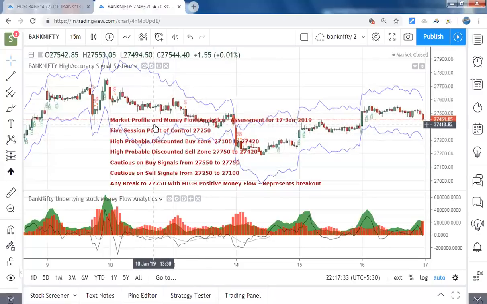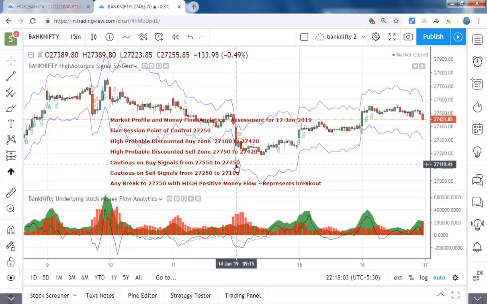So, coming back after all these stories, this assessment holds good for 17th January 2019. The 5 session point of control is at 27,250, and the high probable discounted buy zone is at 27,100 to 27,420, and the high probable sell zone still holds good at 27,750 to 27,420. Cautious on buy signals from 27,550 to 27,750.